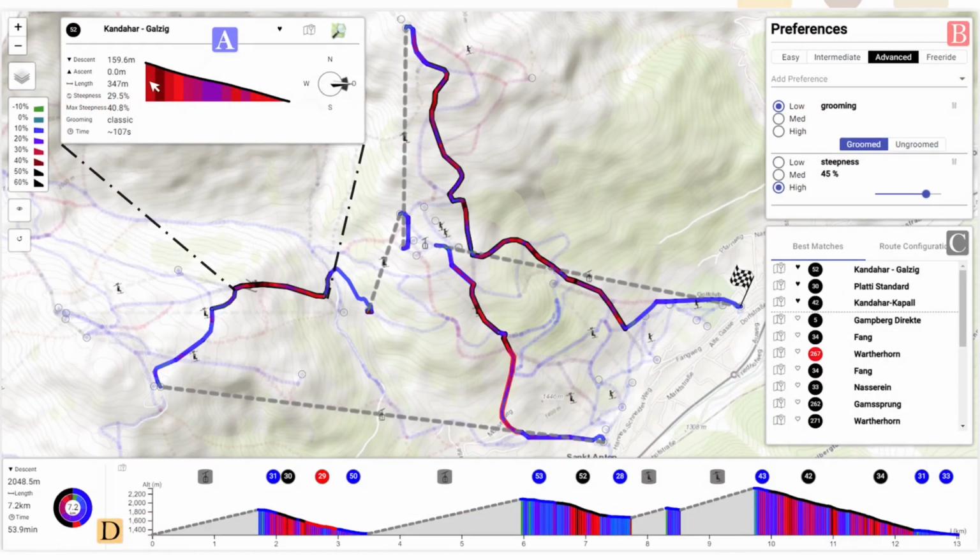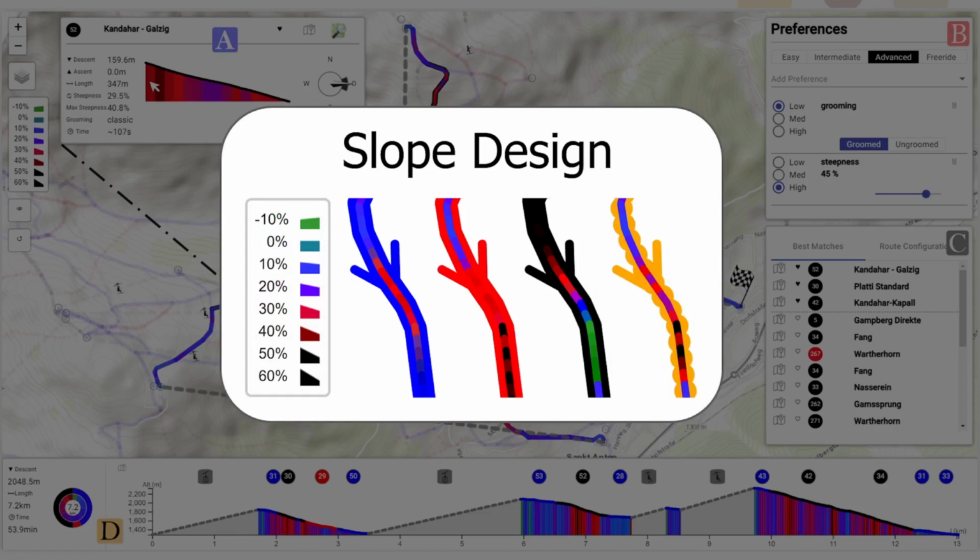We chose a double line approach as our base visualization for the slopes, where the outer line visualizes the difficulty classification and the inner line the actual steepness of the segments. The color scale is oriented along the Austrian norm for slope classifications, with the exception that steepness values below 0 are colored in green. This allows us to expose uphill segments on slopes, as the example on the black advanced slope here shows. In case of ungroomed slopes, the outer line is styled with circles as to mimic a mogul slope.